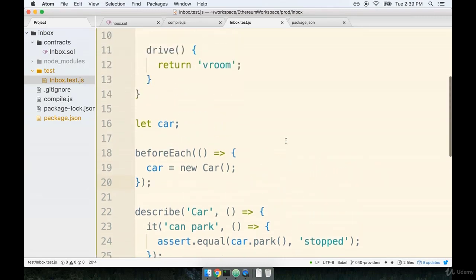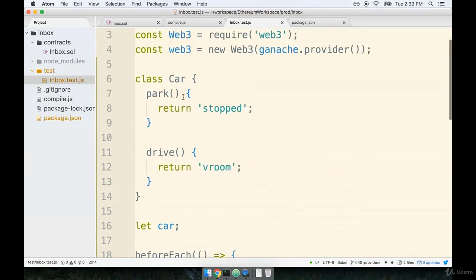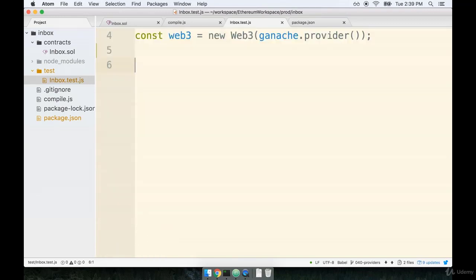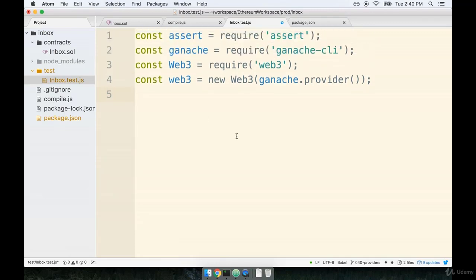All right, before we move on, I do want to do a little bit of code cleanup here. So I'm not going to keep any of this testing code around. Inside of the inbox.test file, I'm going to highlight everything from class Car all the way to the bottom, and I'm going to delete it. Now, if you want to save it, if you want to comment it out or copy it into another file, certainly feel free, but I'm going to empty out my file here.